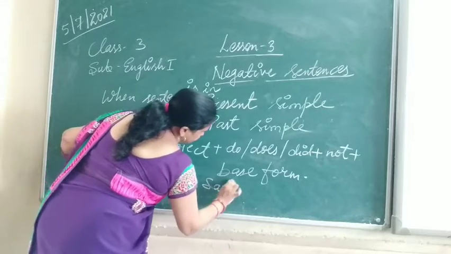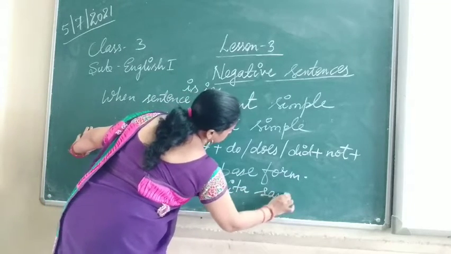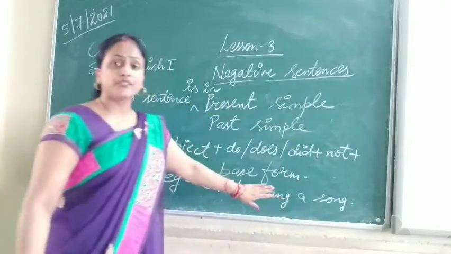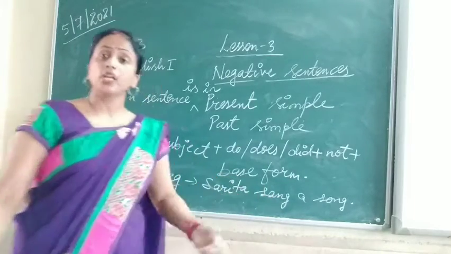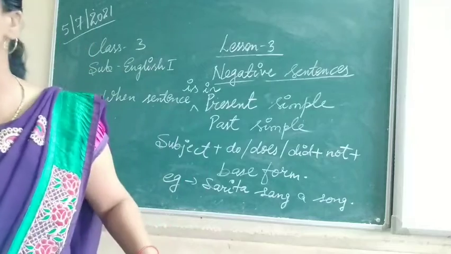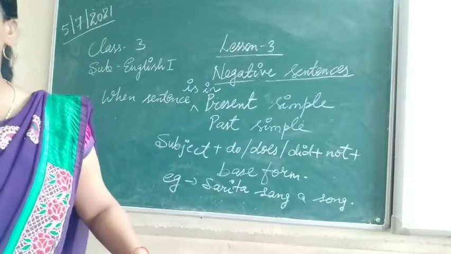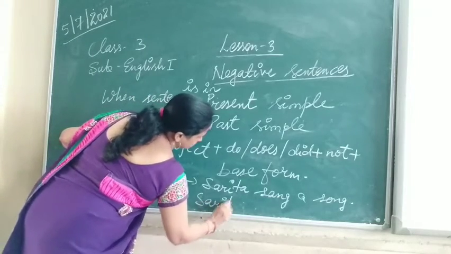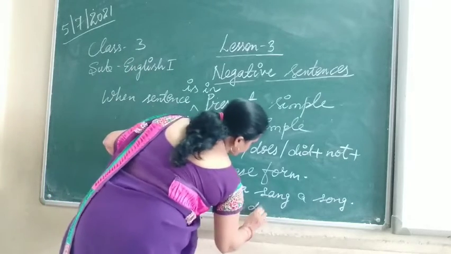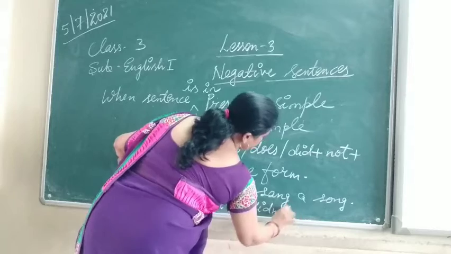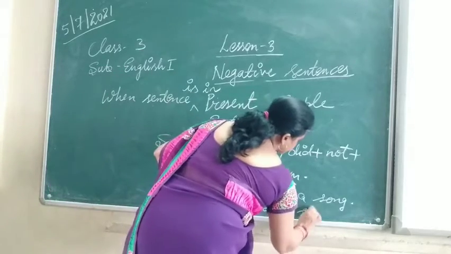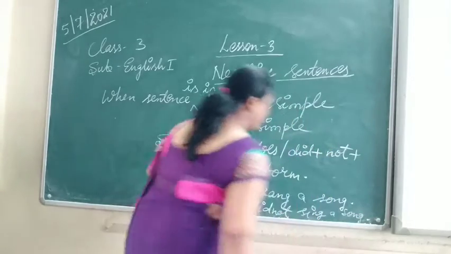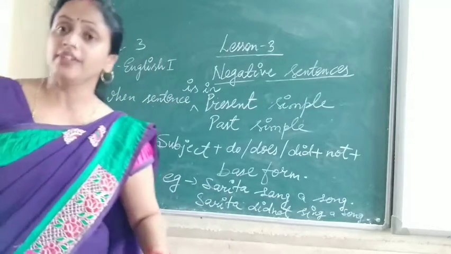Sarita sang a song. So this one is in which tense? In past simple. And you have to change it into a negative sentence. So it will become: Sarita did not sing a song. Okay, so you have changed it into the negative sentence.